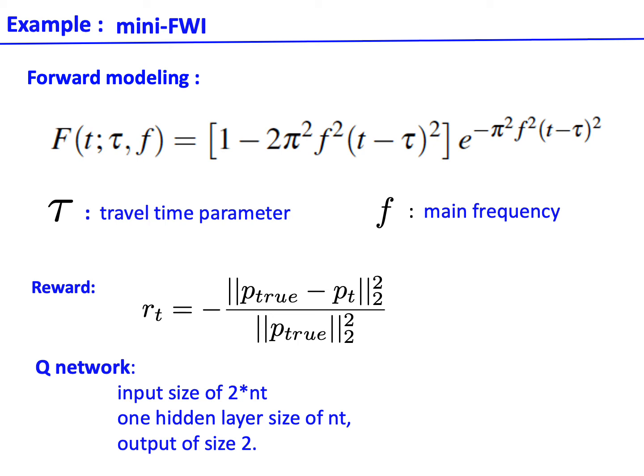And our target is to get the highest reward, and the reward is defined as the negative of the L2 norm of the data residual. We want to train the Q network to take actions and achieve the largest accumulated rewards throughout the FWI steps. We define the Q network input as two times the length of the input traces, because the input is the predicted and measured data. We only have one hidden layer of size NT, and the output of size 2 indicates the Q value for choosing the defined misfit functions.